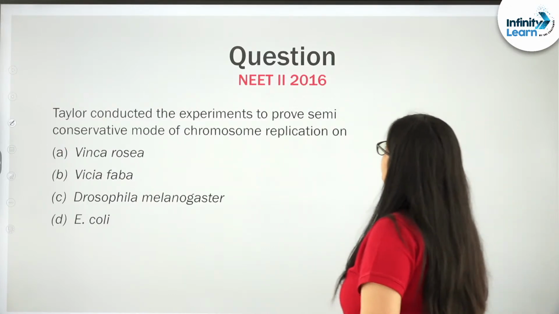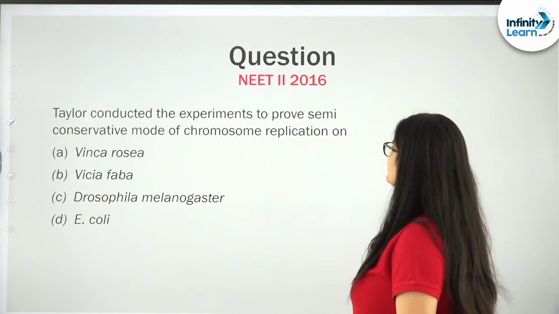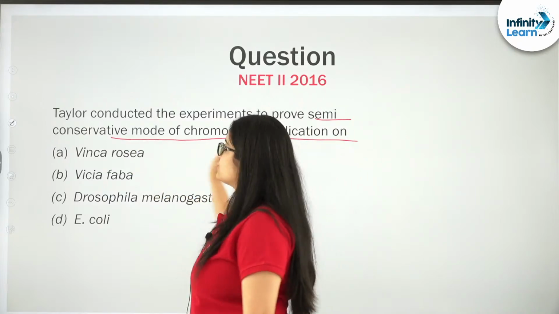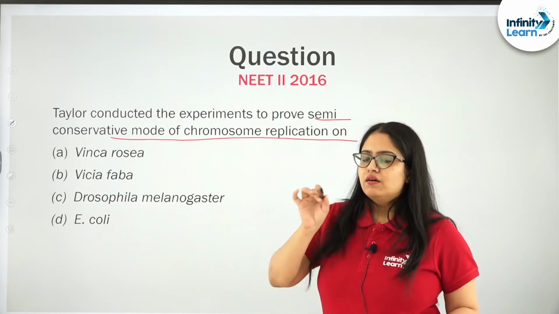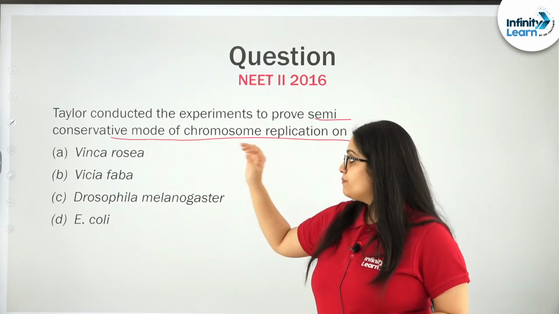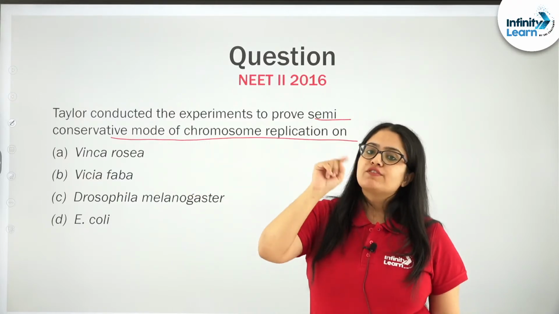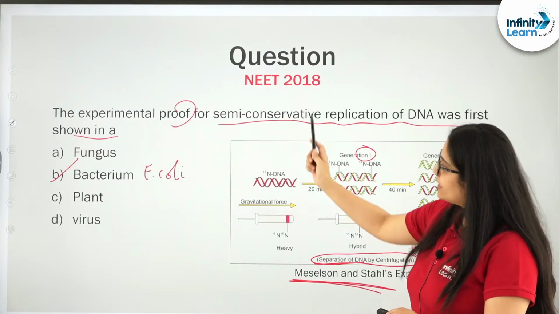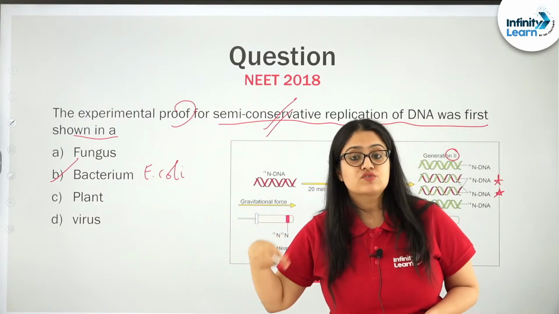Taylor conducted the experiments to prove what? See students, Taylor conducted the experiments to prove semi-conservative mode of chromosome replication. Very simple, right? What I was explaining in the previous to previous question was based on the semi-conservative mode of DNA replication, right?